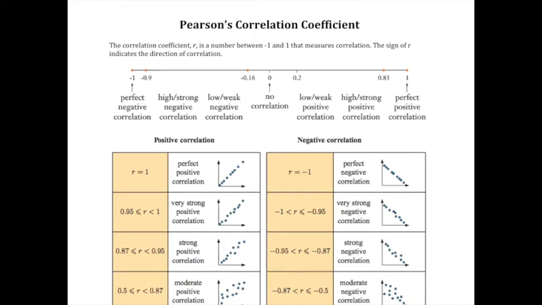So here, the correlation coefficient, or R, is a number between -1 and 1 that measures correlation. The sign of R indicates the direction of correlation. So in this region here, we've got a negative correlation.